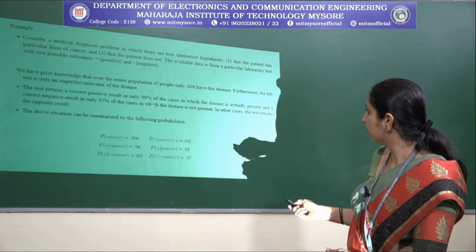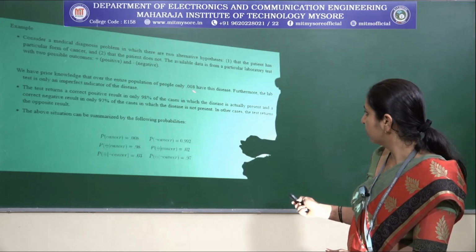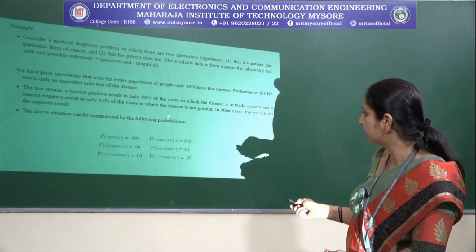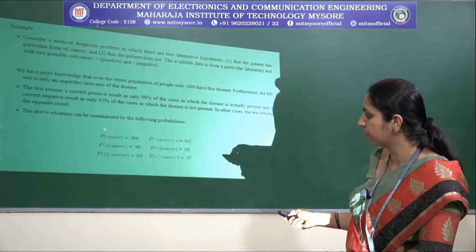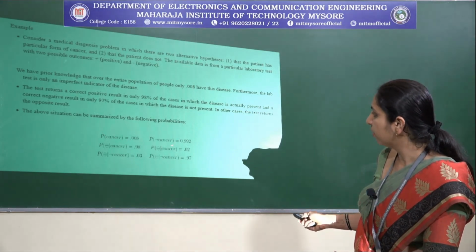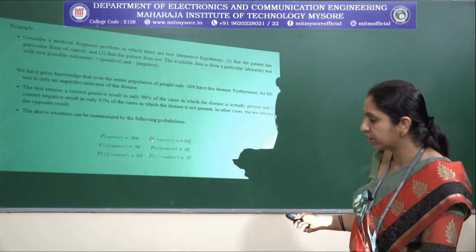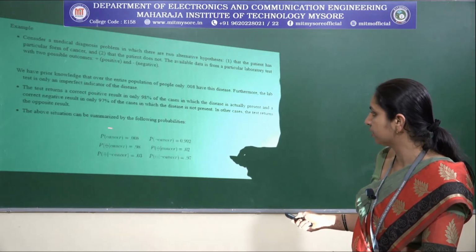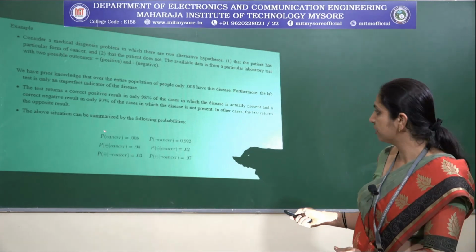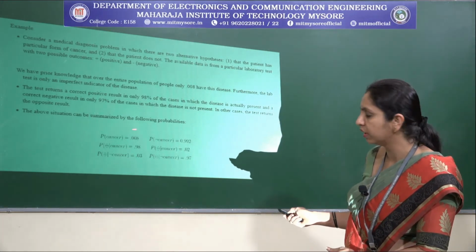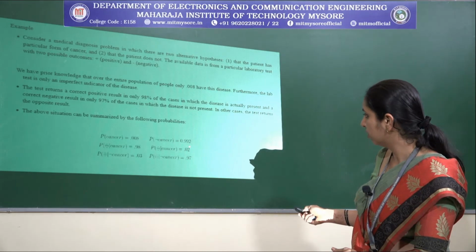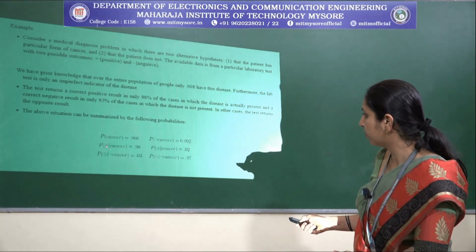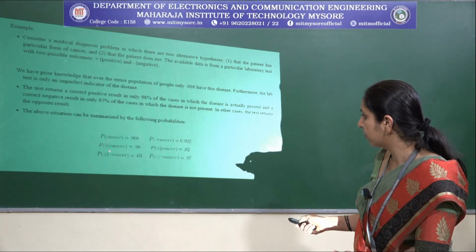That means that out of the population, 0.008 have this disease, which can be treated as the probability of cancer, and the probability of the negation of cancer can be considered as 0.992, because if we subtract 0.008 from 1, then we get 0.992. Next we shall see the probability of positive given cancer.